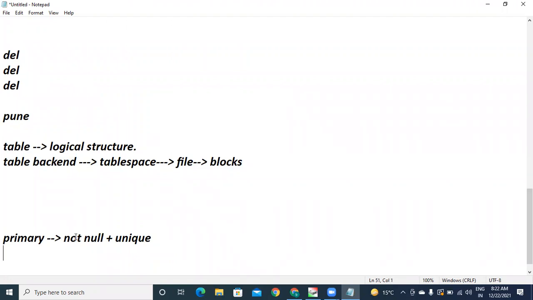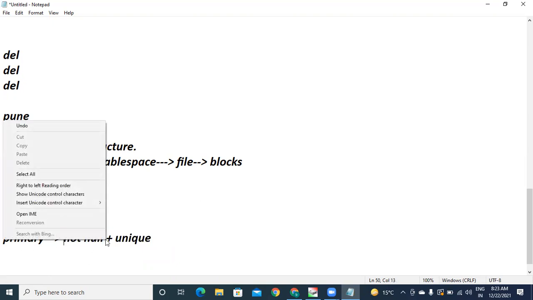These two are eligibilities for a primary key. But in your Oracle, you are not setting not null separately and unique separately. Whenever you create a column as a primary key, automatically these two eligibilities will be set. Not null behavior and unique behavior come into that column. But the primary key's purpose is not this.